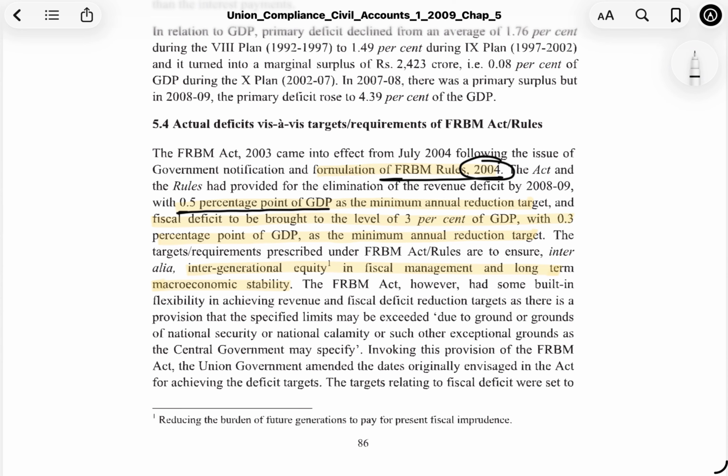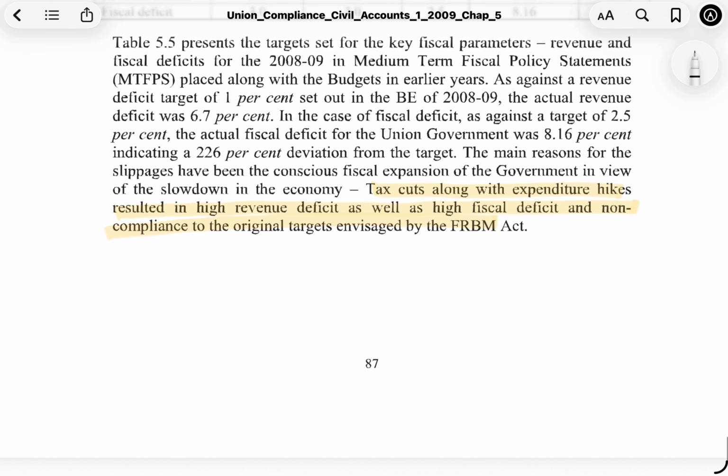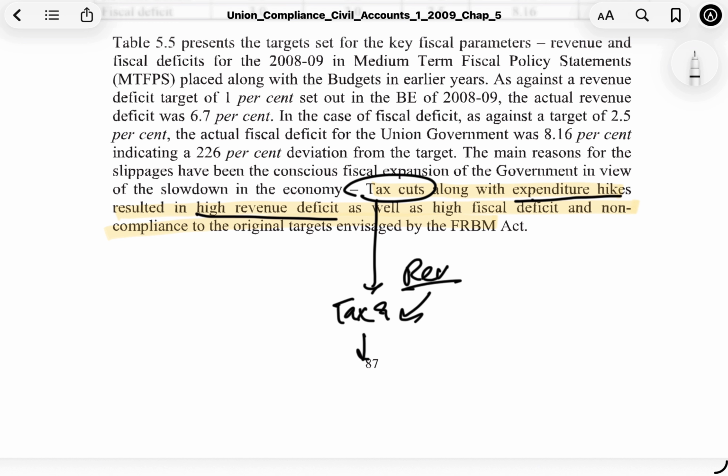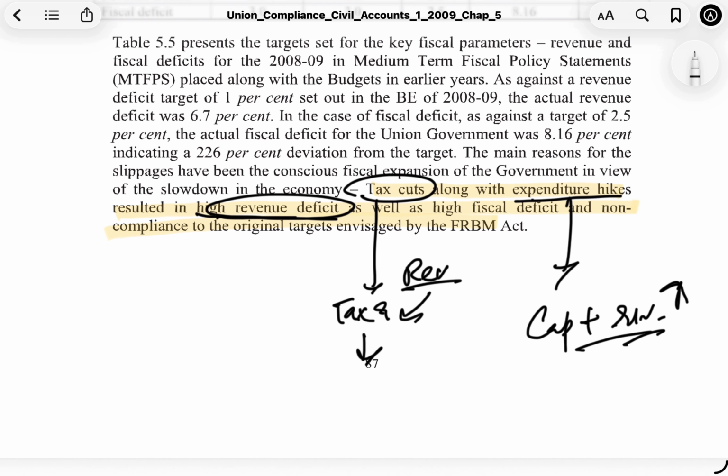Now, another thing that has been written at the end of this document is that some factors which may lead to higher revenue deficit, and then again indicating towards a higher fiscal deficit, is that tax cuts along with expenditure hikes result in a high revenue deficit, because again tax cut means that tax receipts under the revenue receipt part are low, and expenditure hike means the capex plus the revex is more. Okay, so that might attribute to a high revenue deficit.